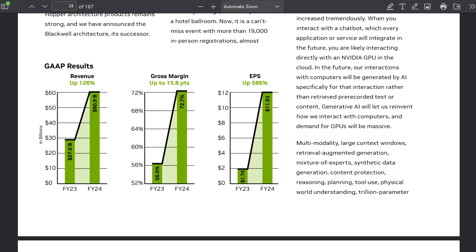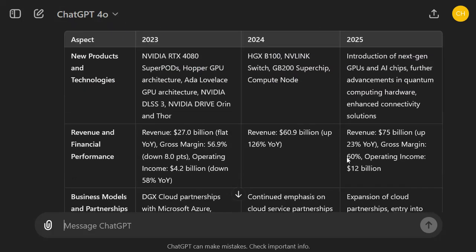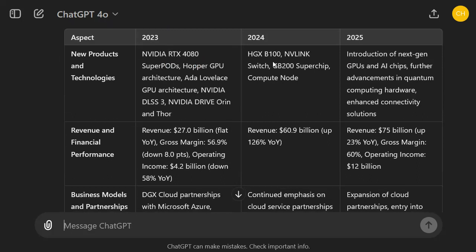So let's see. Okay, I think we have the result. So let's go over the table. In 25, regarding new products and technologies, it says they will introduce next-gen GPUs and AI chips, great prediction, further advancement in quantum computing hardware, enhanced connectivity solutions. Interesting. As revenue, they predict like 75 billion, up only 23%. So it's a bit more conservative. And as gross margin, they actually assumed now 60%.